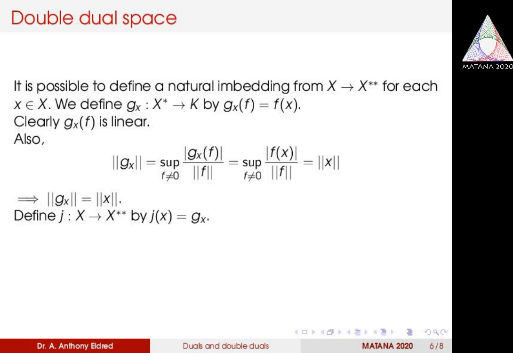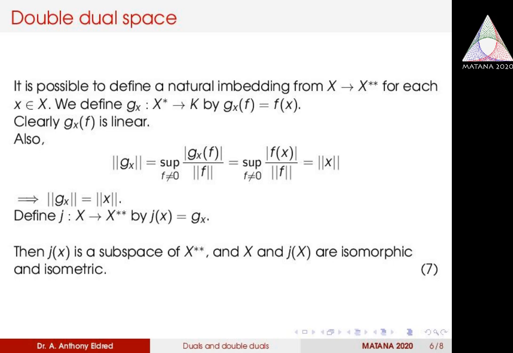Because J is linear, the range space of J, that is J of X, is a subspace of X double star, and we can see that X and J of X are isomorphic and isometric. So we have defined a space isomorphic to X in the subspace of X double star.